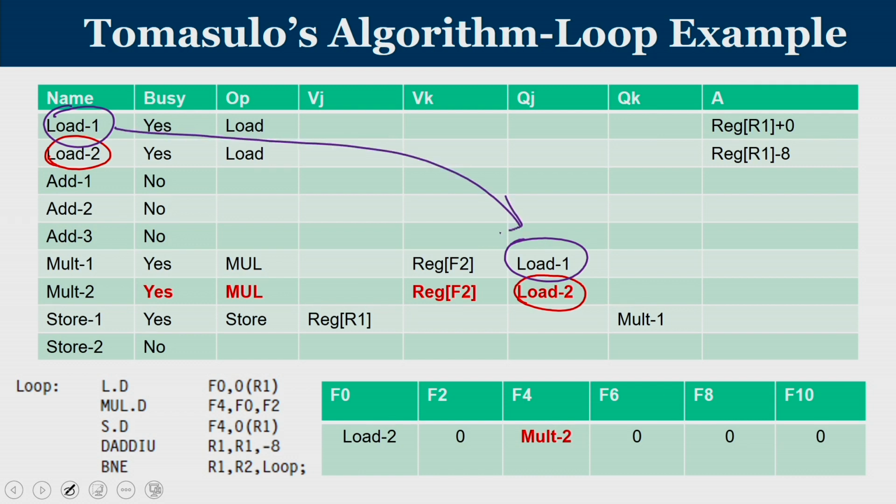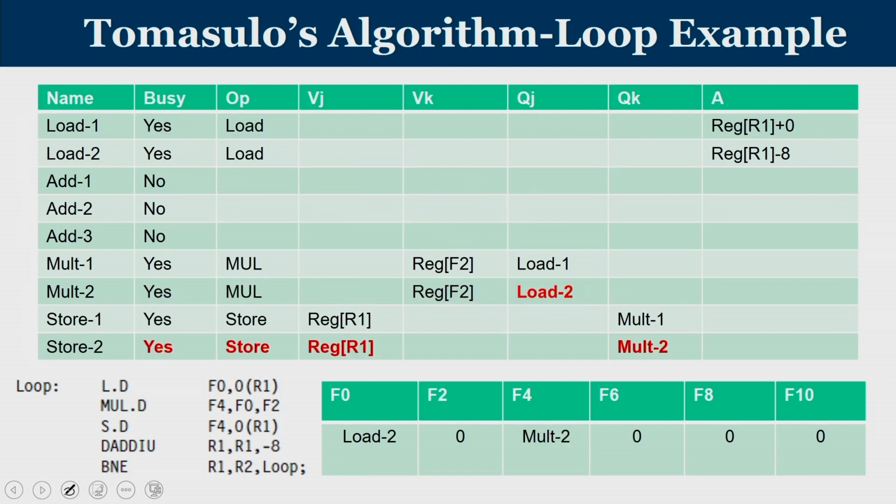So, that is the dependency there, and this is the dependency there. If you have more functional units, I could carry out instructions across iterations and they all will wait for the appropriate values. Now, coming to the store instruction, since there is one more store unit, the store unit is in turn waiting for an output produced by the multiplier unit 2. And we have to see that now at this point F0 values and F4 register status values are updated to load 2 and mul 2 respectively.